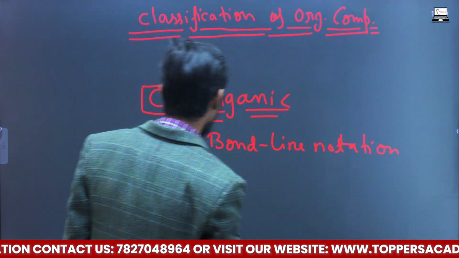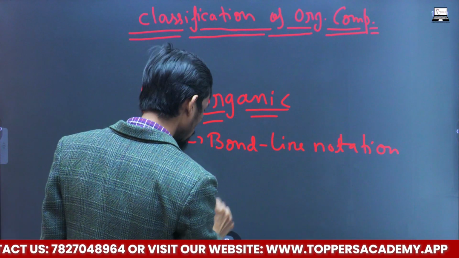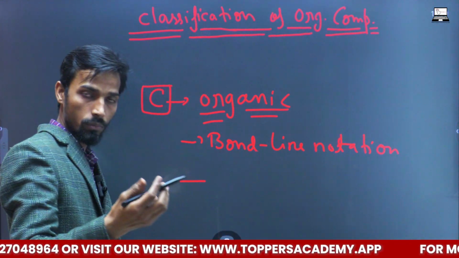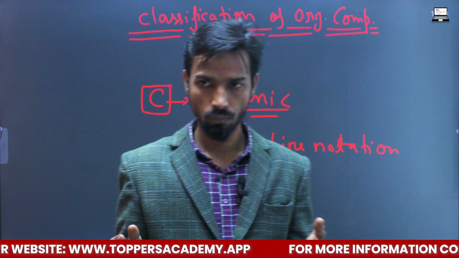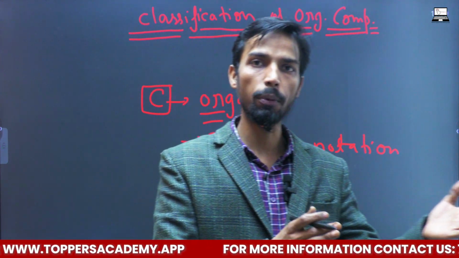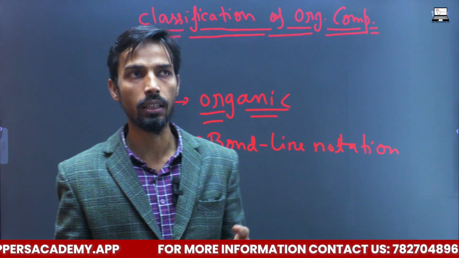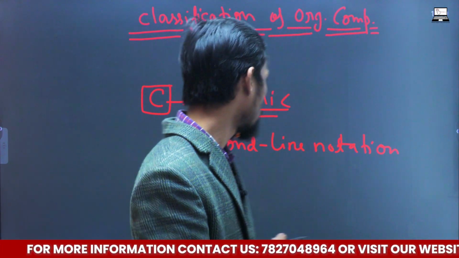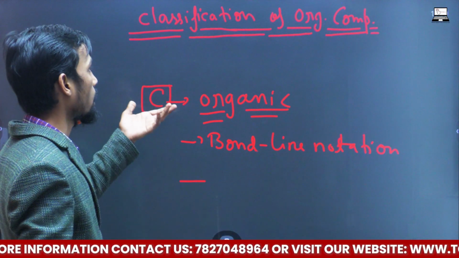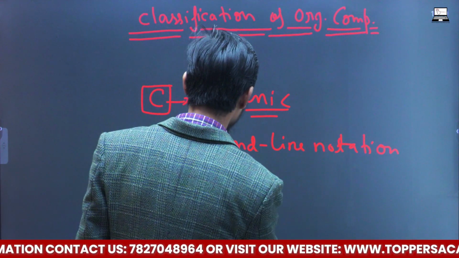Lewis dot structure, condensed structure, and various other types of structures shown by organic compounds. That all we discussed in the previous lecture. Today we are going to discuss the classification of these organic compounds.